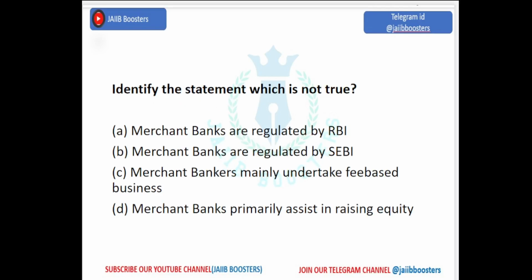Okay. Identify the statement which is not true. In the sense, 4 options are right. So just merchant bankers are regulated by RBI. Merchant banks are regulated by SEBI. Merchant bankers mainly undertake fee-based business. Merchant bankers primarily assist in raising equity. Here, see, they will confuse you. You have some idea, right? Merchant banks are regulated by RBI or SEBI, which is right and which is false? Merchant banks are regulated by SEBI is the right one. So RBI is the wrong one.